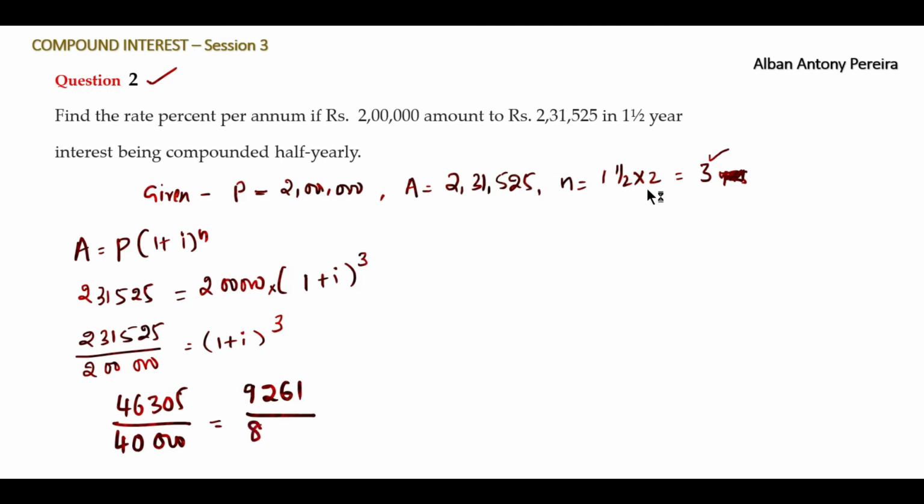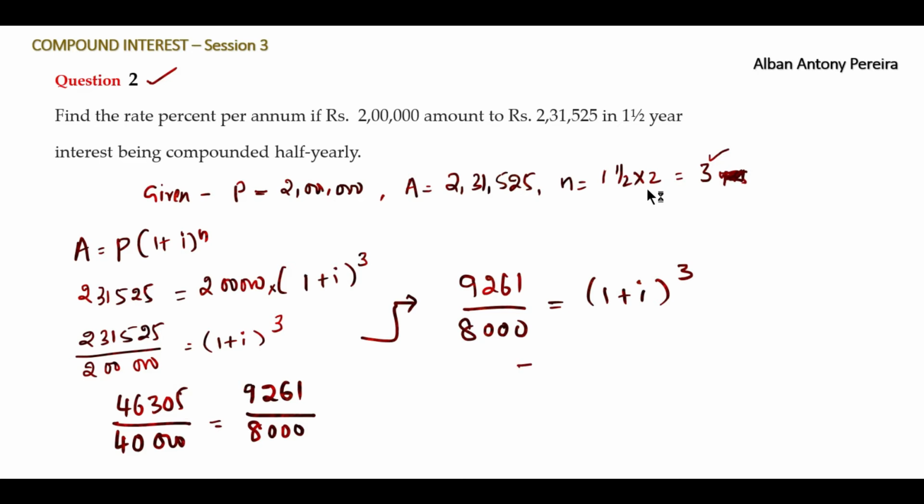Can this be further simplified with a common number? Can we cancel or divide? No, here it is 1 and 0, so we cannot simplify it further. What we can do is write it on the right hand side like this: 9,261 divided by 8,000 is equal to 1 plus I to the power 3. So the power is 3. We should find the numbers in the numerator and denominator whose cube, or third power, becomes 9261 and 8000.